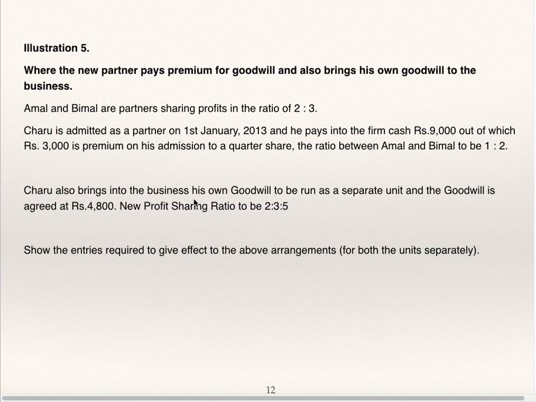Charu also brings into the business his own goodwill to be run as a separate unit, and the goodwill is agreed at 4,800. The new profit sharing ratio is 2:3:5. For the separate unit also he has agreed to bring 4,800, and for the second unit the new profit sharing ratio is given as 2:3:5. Show the entries required to give effect to the above arrangements for both the units separately.